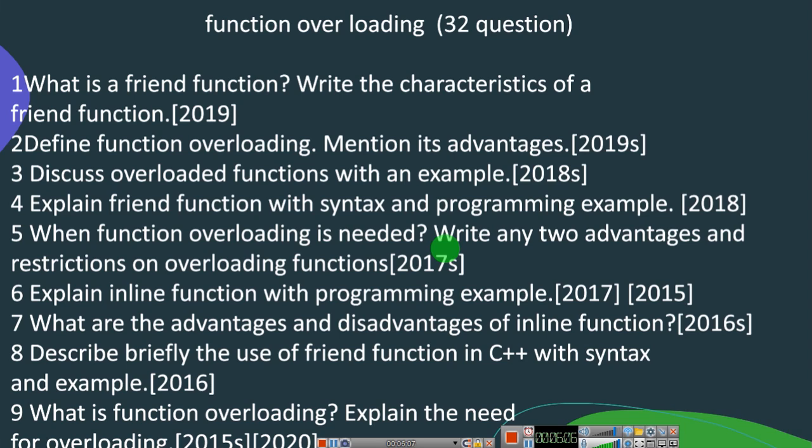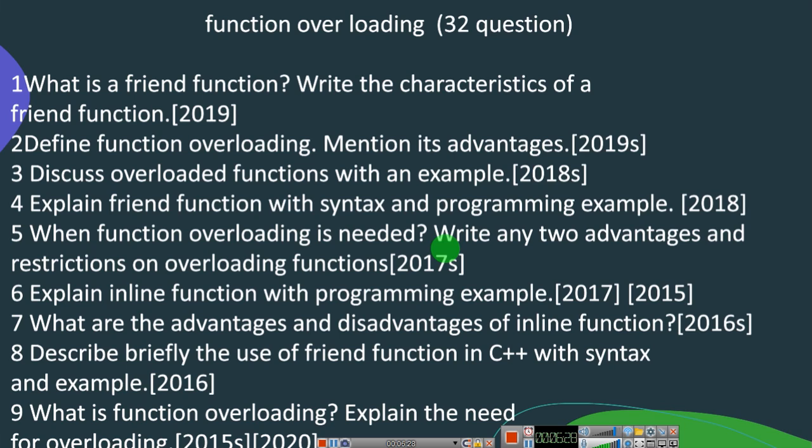So this is about the function overloading. These things you need to keep ready. Then in function overloading you have friend function and inline function. These are the two main components of this particular chapter. So in this particular chapter you have two main things, that is friend and inline function. So go with friend function.